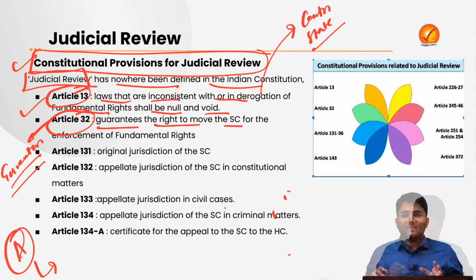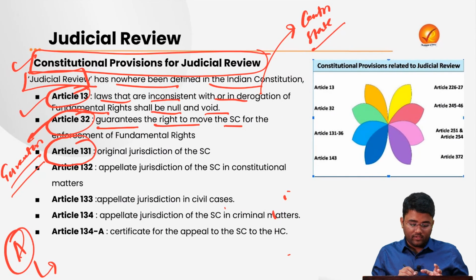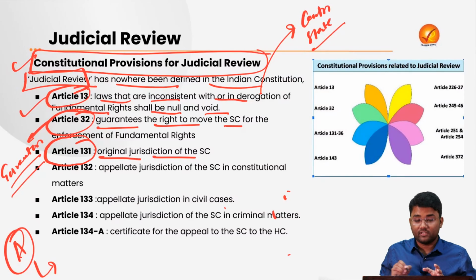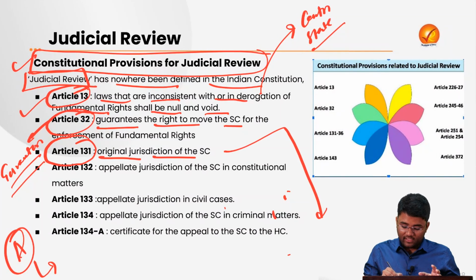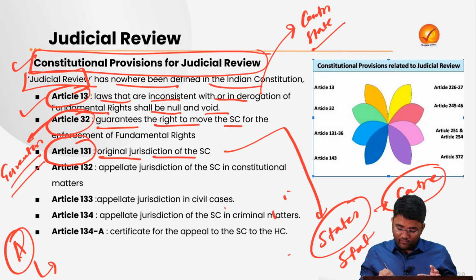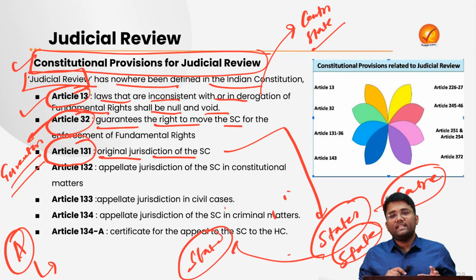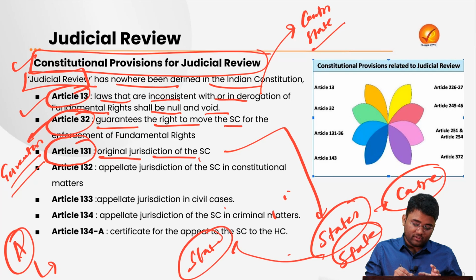Then the next article is article 131, which forms the original jurisdiction of the Supreme Court. What does it mean? If the rights of one of the states are being violated by the center, or if there is some issue between one state and another state, then that particular state can approach the Supreme Court.